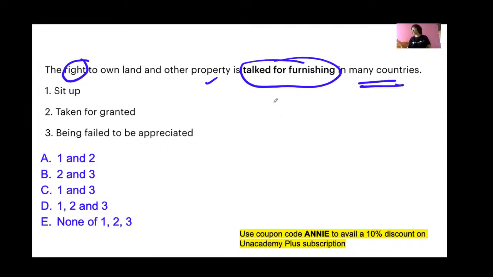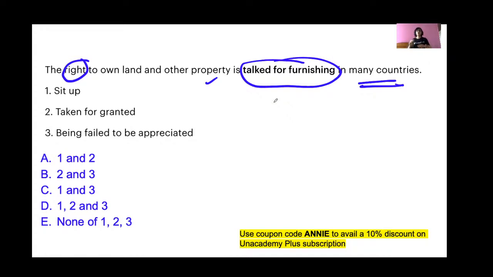You all take the right to education for granted. We all are receiving education, right? And that's why we don't appreciate the fact that we have the right to education. But in many countries, children cannot afford education. They don't have the right to education.